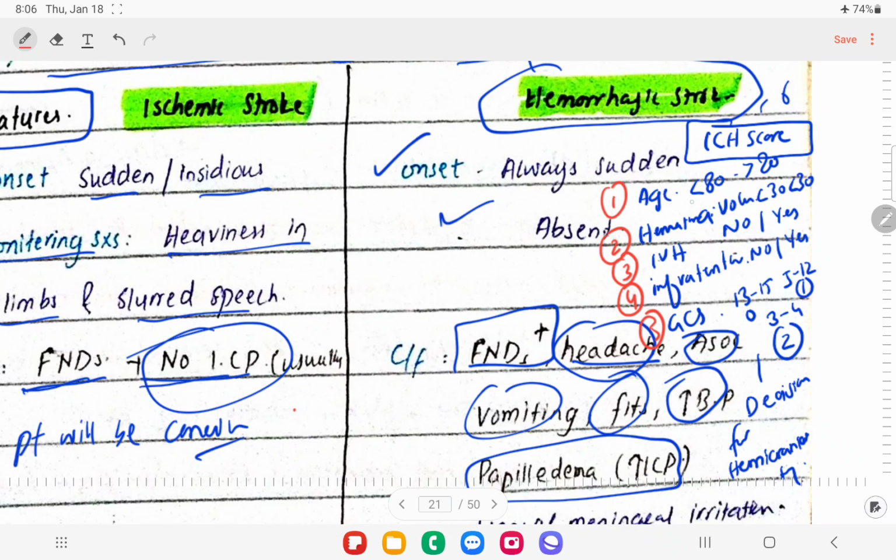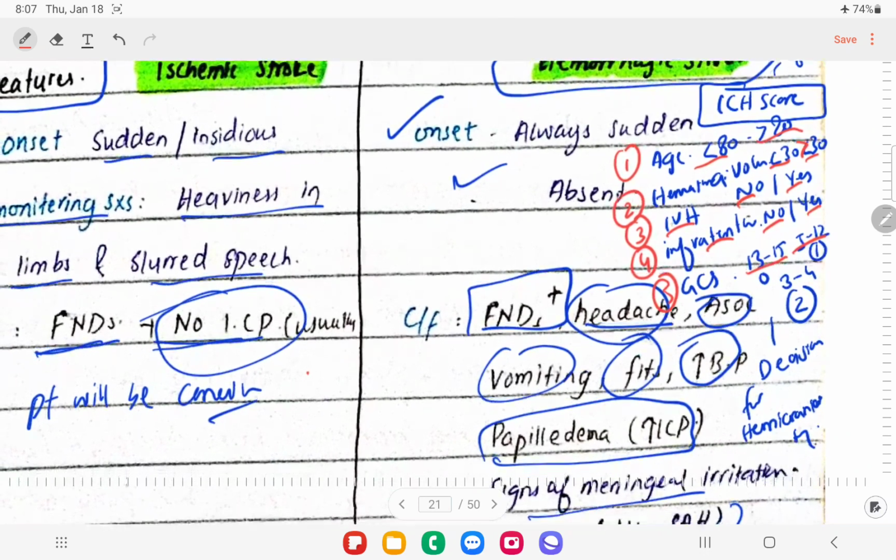We check whether age is less than 80 or more than 80. Hematoma volume, whether it is less than 30 or more than 30, right. Intraventricular extension, whether it is present or not. Whether it is infratentorial or not, right. And GCS, whether it is between 13 to 15 or 5 to 12, right.